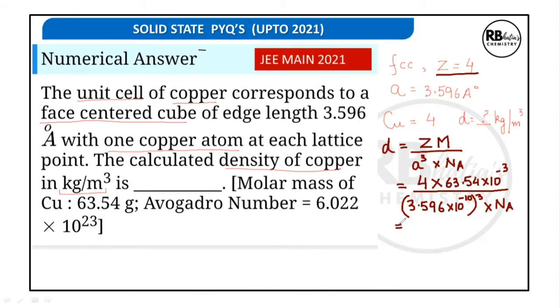When you solve this, you get answer as 9076 as the final answer in kg per meter cube. So our answer is 9076.